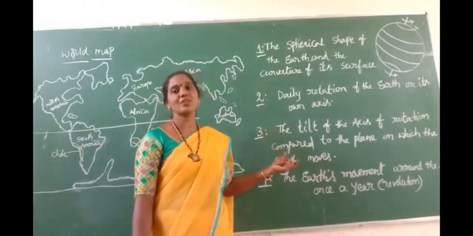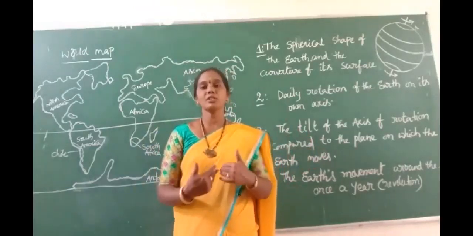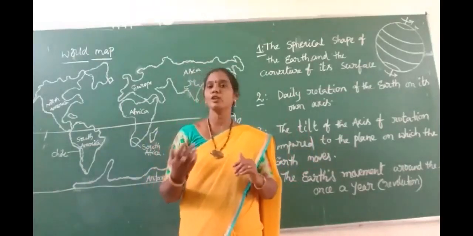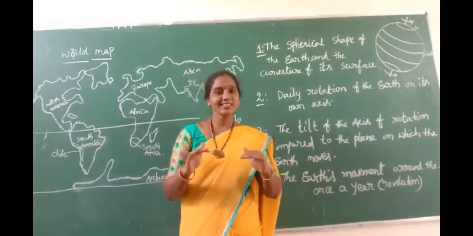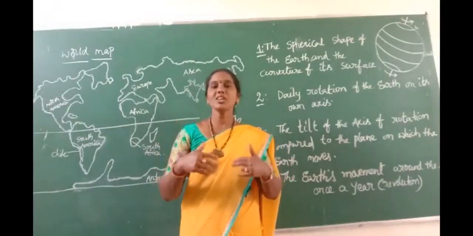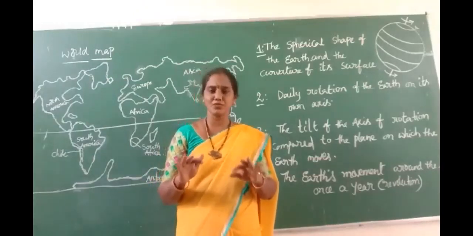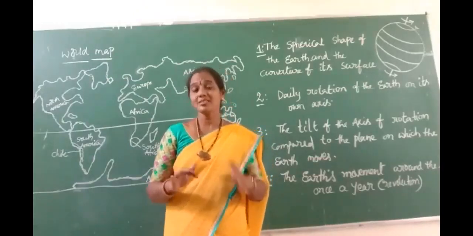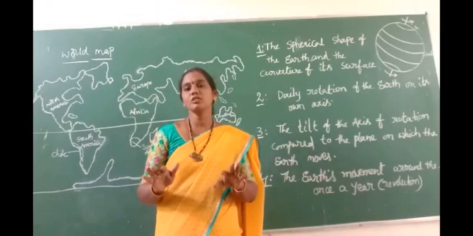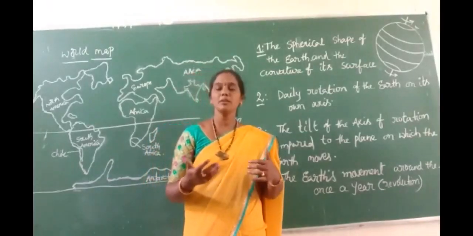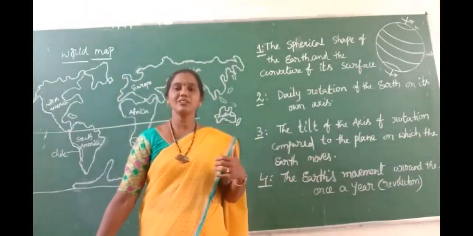These four factors are very clear for understanding how the seasons occur. We have to know about the Earth's movements in space and around the sun, how the Earth balances the heat and adjusts it so that human beings and all creatures can depend upon the Earth's surface. It is very surprising how the Earth balances the heat and the tolerance of heat so that it is comfortable for human beings and all creatures to live.